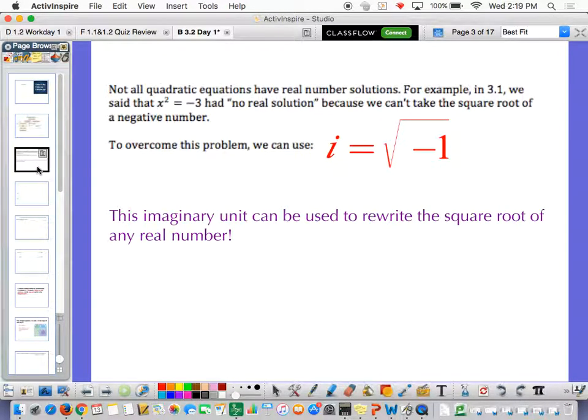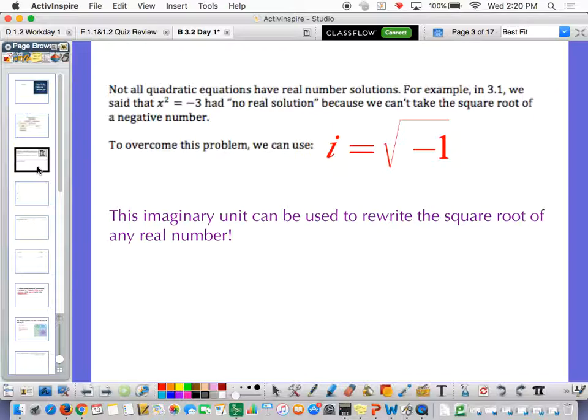Okay, so here's what you need to know. Not all quadratic equations have real number solutions. For example, in 3.1, we said that x squared equal to -3 had no real solution because we can't take the square root of a negative number. So to overcome this problem, we can use what we call i. And i is equal to the square root of -1.